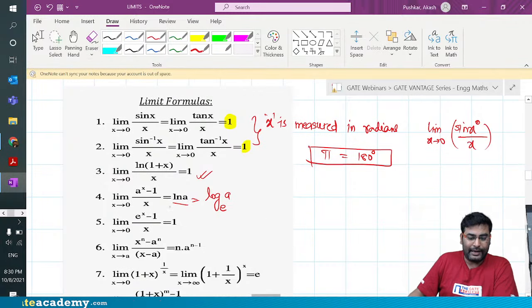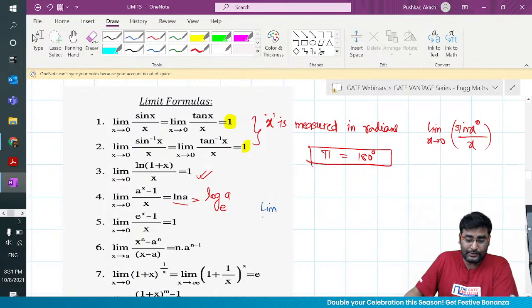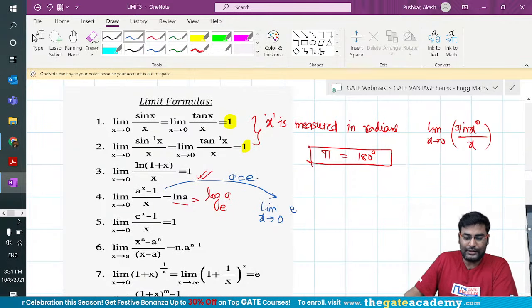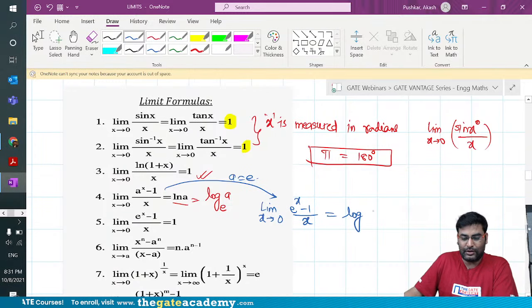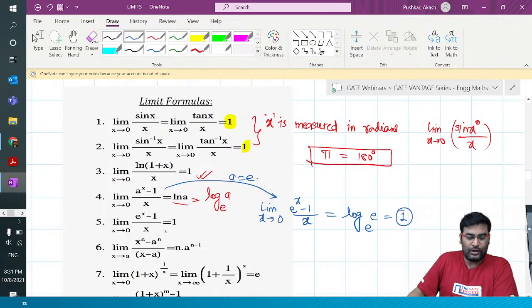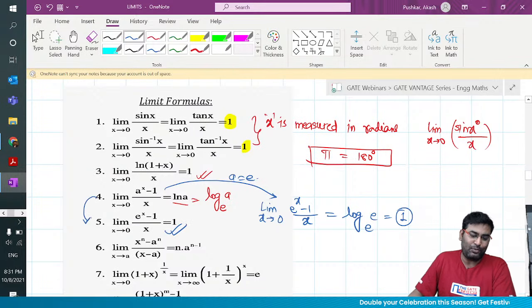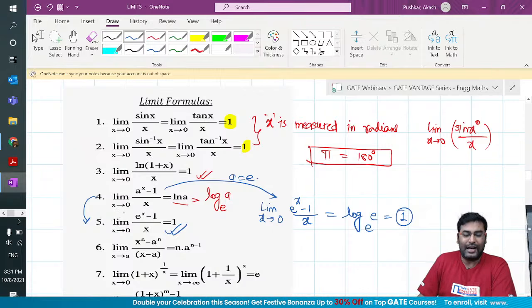If you use this approach, which is a to the power x minus 1 by x, and then you replace a with e, which is Napier's constant, you get formula number 5. Isn't it, my dear friends? You are replacing a with e, so you get 1. A lot of times people remember this formula independently of formula number 4, but to be very honest, formula number 5 is a corollary of formula number 4, a derived version, nothing else.